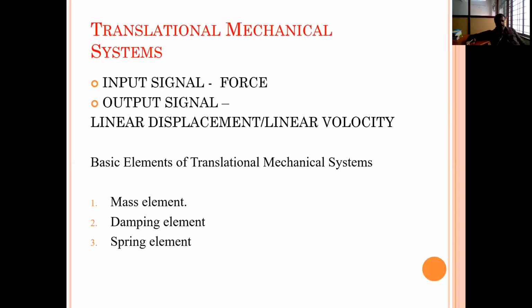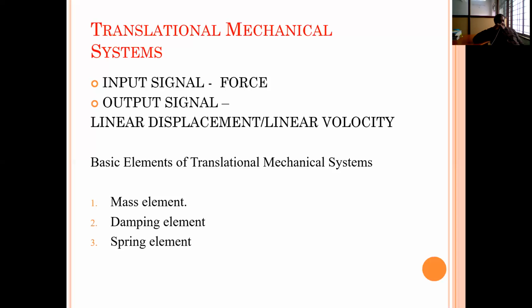Why only these three elements? For example, if you take an electrical system, whatever the complexity it has, we have to get knowledge about three elements: resistance, inductance, and capacitance. Similarly, in a mechanical rotational system, we need the basic knowledge of these three elements: mass element, damping element, and spring element.